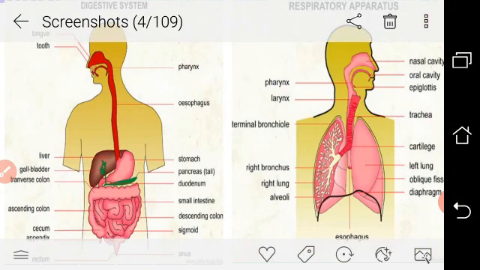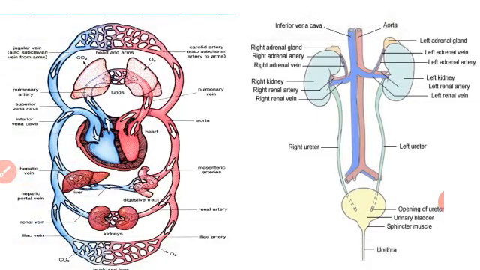Whenever we study in depth both parts, nutrition and respiration, we will read all the processes very thoroughly. So this is the very common introduction of both systems. Now this is the blood circulatory system and excretory system. Likewise, as with digestive and respiratory, this is the transport system or circulatory system and the excretory system.